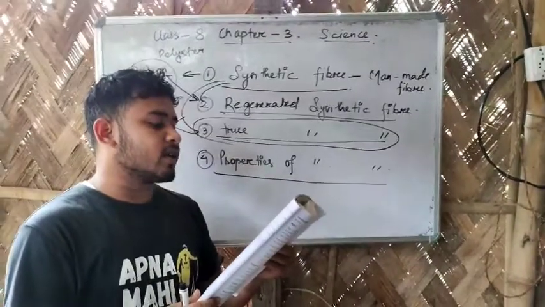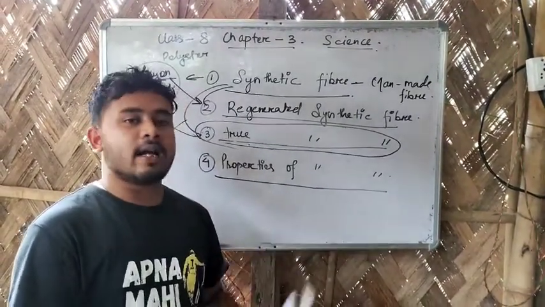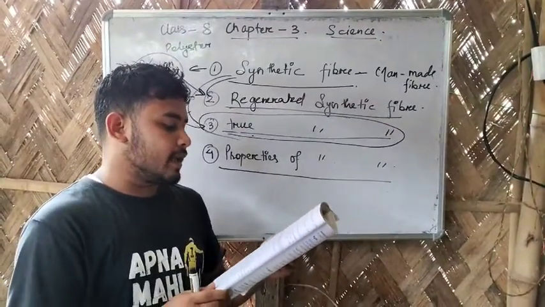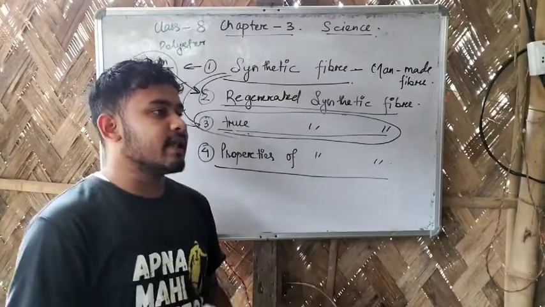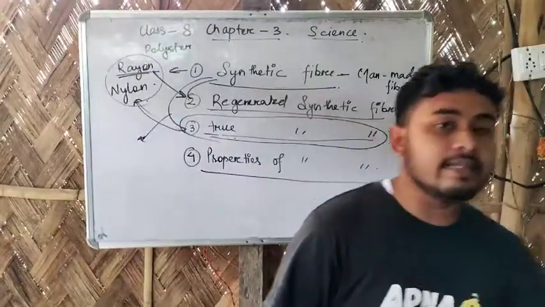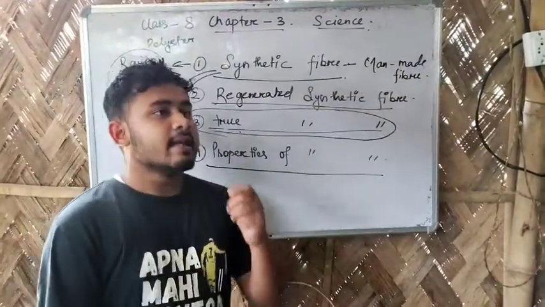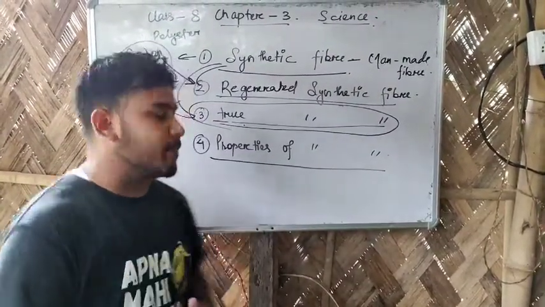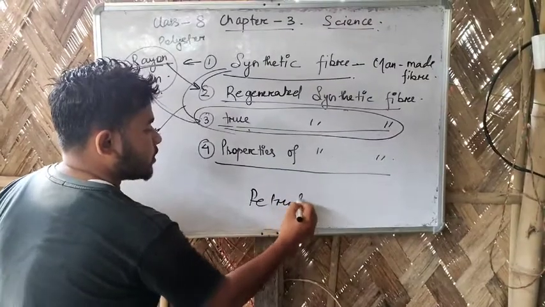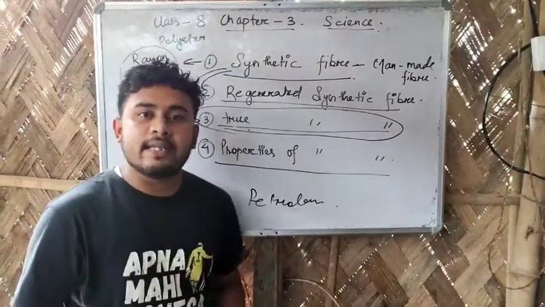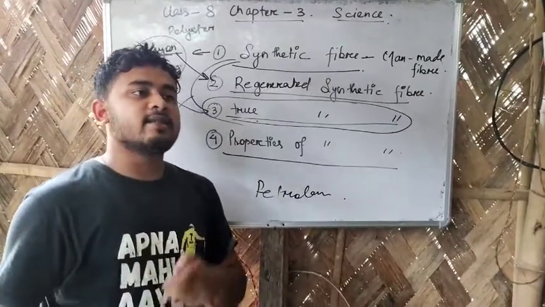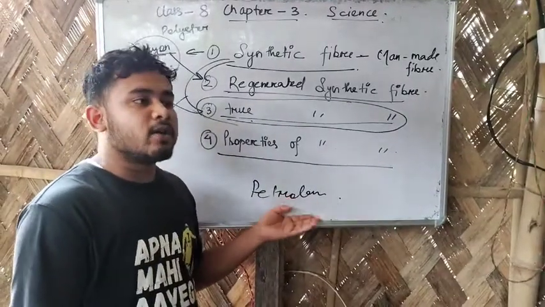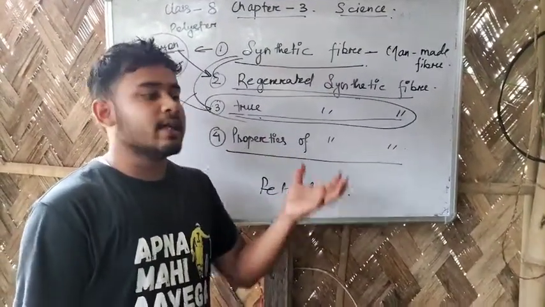The sixth property is effect of acid and alkalis. Synthetic fibers are resistant, meaning they don't get discolored so easily with the help of acid and so on. The last property is effect of heat. Some synthetic fibers can catch fire very easily. That is the last property. So that's why it is said that we should not wear synthetic clothes in the kitchen, because synthetic clothes are made of petroleum, and petroleum can catch fire very easily. So that's why it is prescribed that we should not use synthetic fiber near the fire.